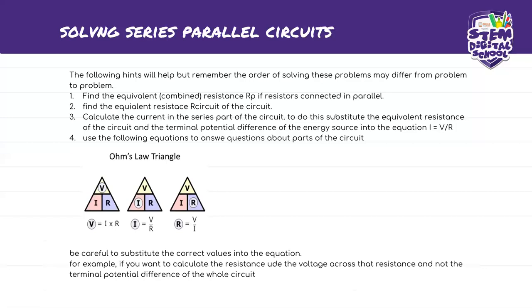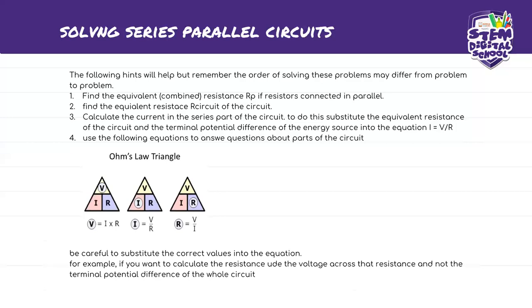So now you calculate the current in the series part of the circuit. To do this, substitute the equivalent resistance of the circuit and the terminal potential difference of the energy source into the equation for current, which is V over R, because it depends what they want. Sometimes they want the voltage across, sometimes they want the current across, but the resistors will be done because you have already calculated all of them and you've got your different circuits.